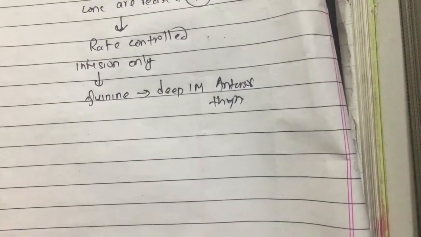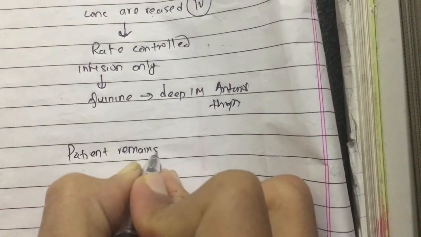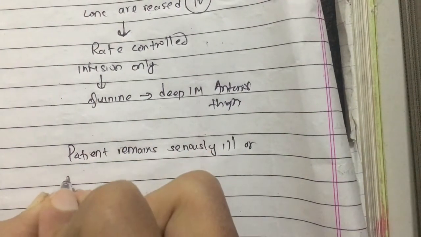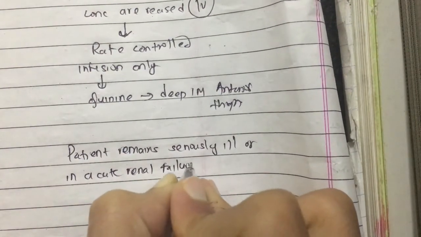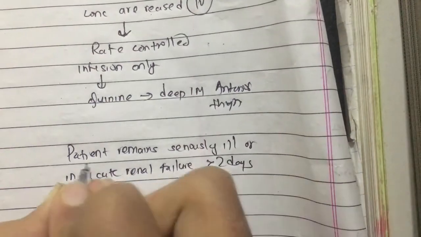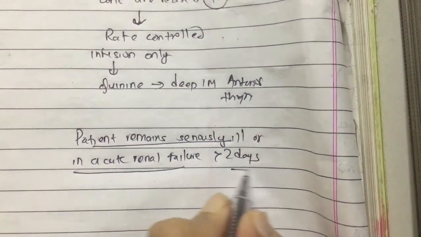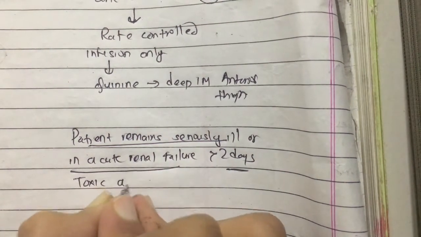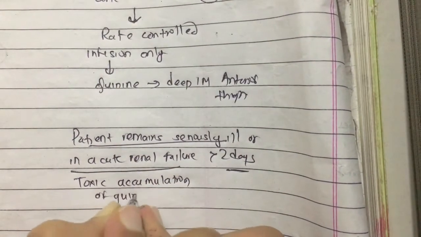And if the patient remains seriously ill, or is in acute renal failure for greater than 2 days, and we are using quinine and quinidine, then it can lead to toxic accumulation of quinine and quinidine. So what should be done?